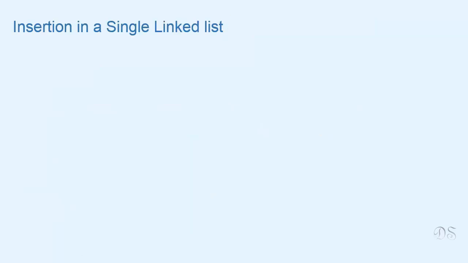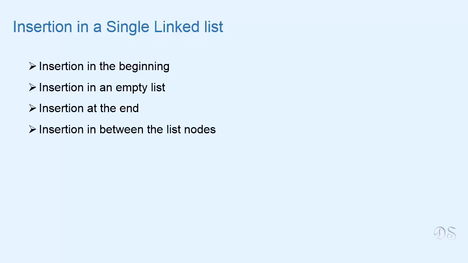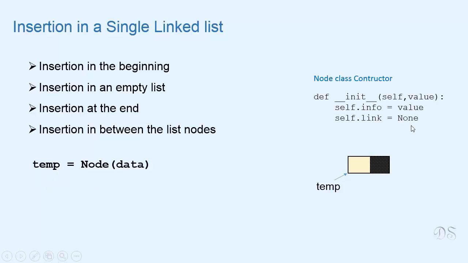In this video, we'll see how we can insert a new node in a single linked list. These are the different cases of insertion. We'll see all these cases one by one. To insert a new node, we'll allocate a node and make this reference temp refer to that node. Now this is the node class constructor. So this data will be used to initialize the info part and the link part will be initialized to None.